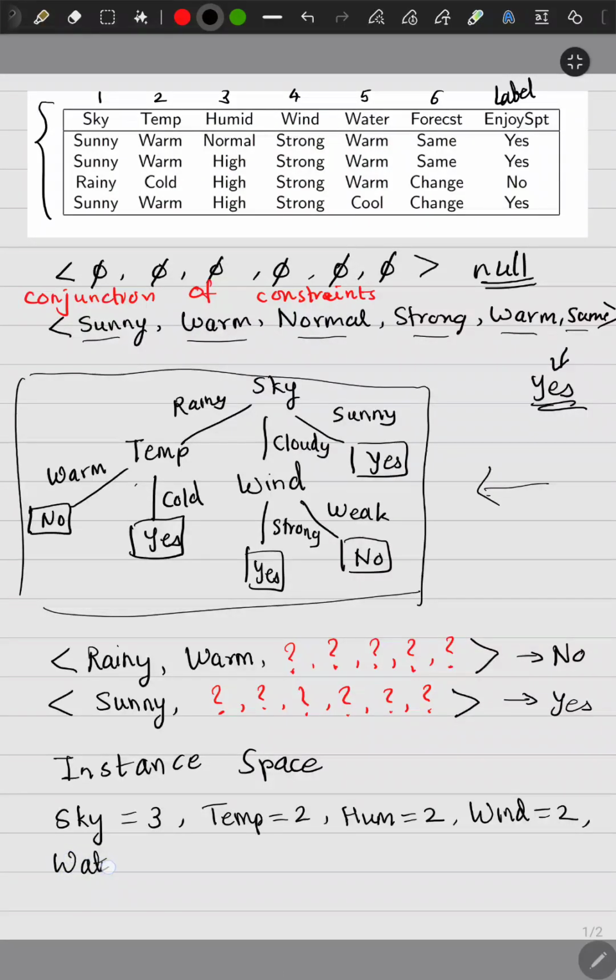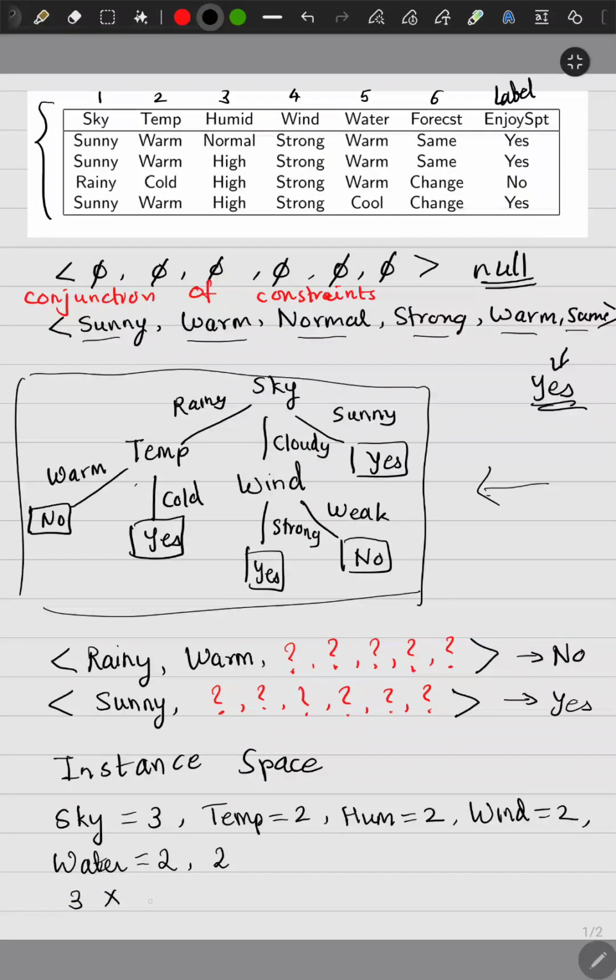And water can only be warm or cool, let's say, so 2 values. And forecast can also have 2 values, it can remain the same or it can change. Okay, now we'll use the basic counting principle of multiplication, the basic multiplication principle. If we are forming a row of the training data, we first have to choose the value for sky. We have 3 choices for sky,